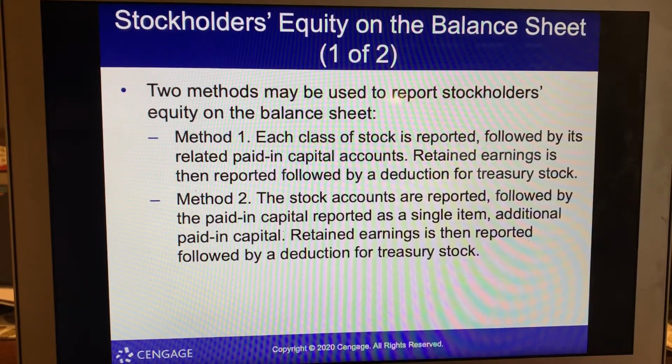Stockholders' equity on the balance sheet. Two methods may be used to report stockholders' equity. So the two methods: each class of stock is reported, followed by its related paid in capital accounts. Retained earnings is then reported, followed by a deduction for treasury stock. The second, the stock accounts are reported, followed by paid in capital, reported as a single item. Additional paid in capital, retained earnings is then reported, followed by a deduction for treasury stock.